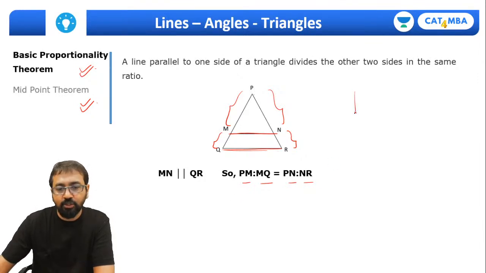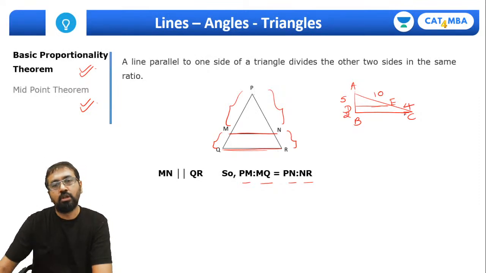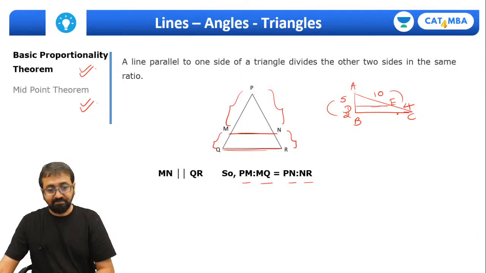Right? So even if I draw a triangle like this, and I draw a line parallel to this one, say this is triangle ABC and this is DE. The line DE is parallel to BC. So again, this relationship holds true. If this is 5 and this is 2 and suppose this is 10, so this has to be 4 because the ratio will be 5:2. Are you all clear? So this is the basic proportionality theorem.